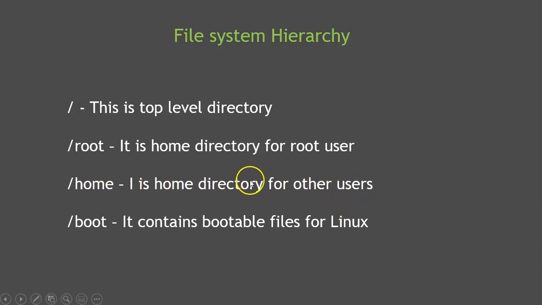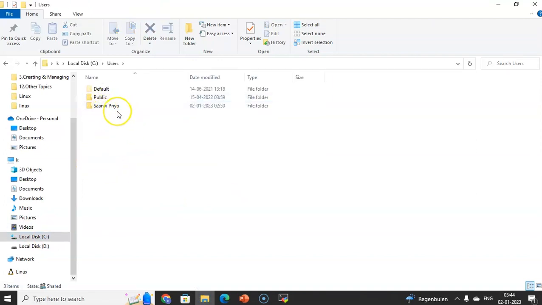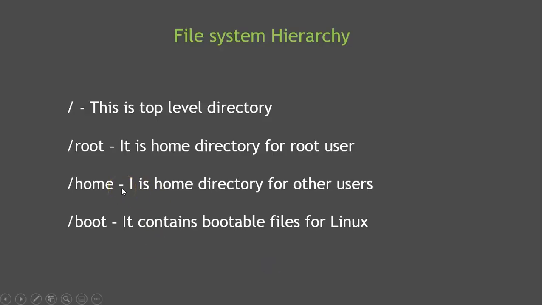So same like in Windows. For example, this is in the C drive, we can see the users directory. If I go inside this, we are able to see the default user accounts which we create inside this Windows operating system. Then if I create a second user account, that user directory will be created inside this users directory. So whatever users we create inside this Windows operating system, all those home directories for those user accounts will get created under this users directory. Same way here also, the users which we create will get created under the slash home.